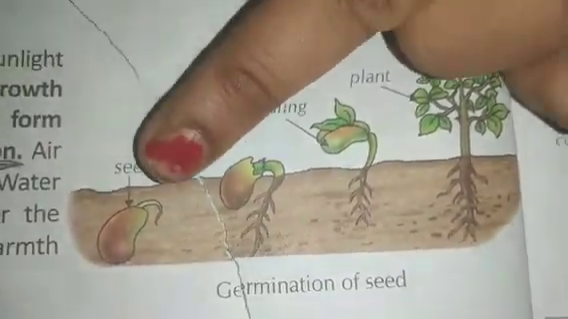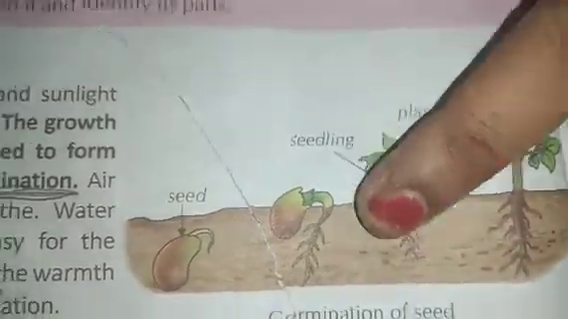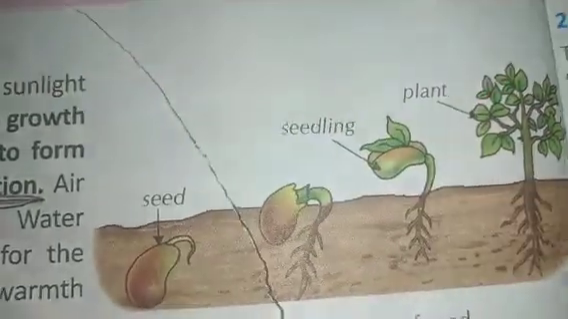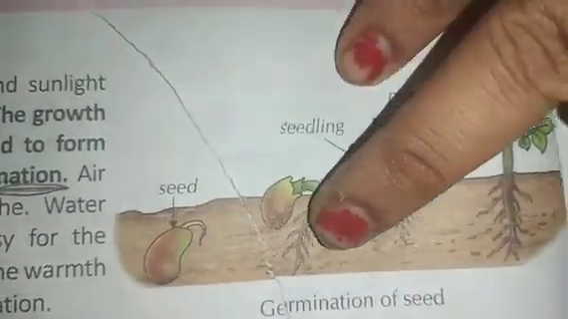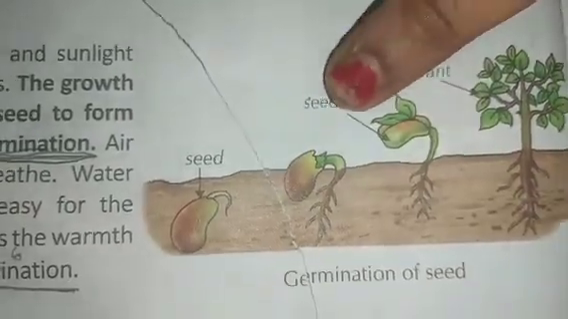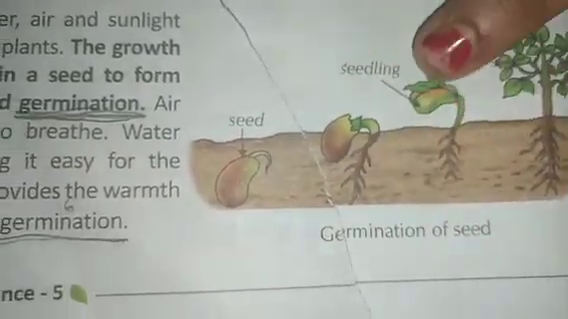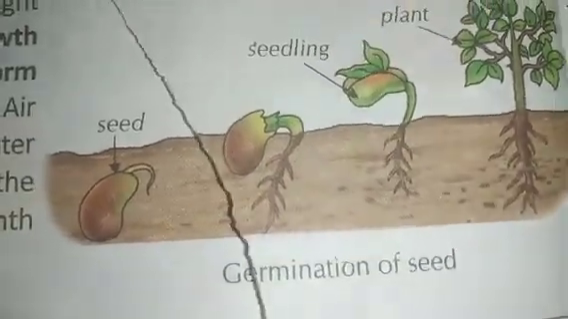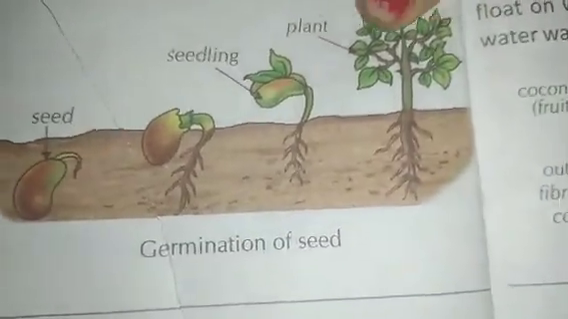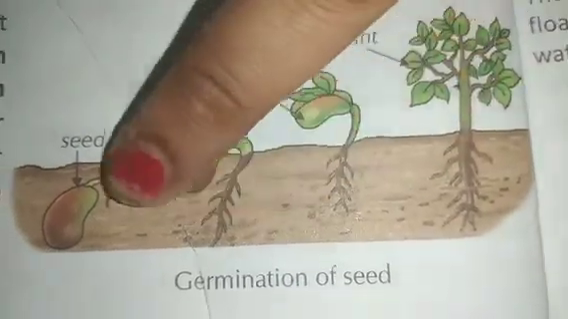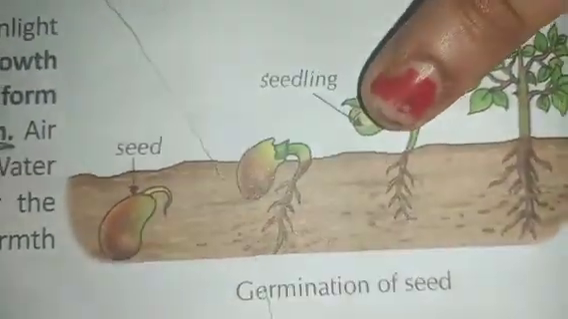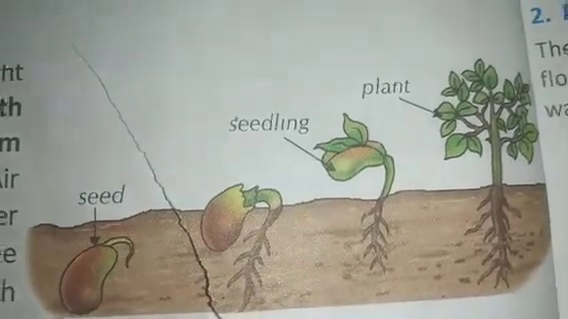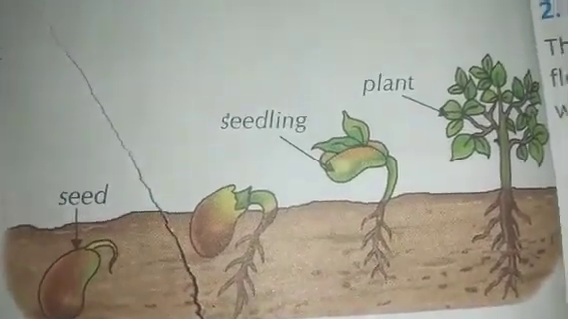Then slowly when you sow it into the soil, a small root slowly tears up the seed and comes out, and the roots are formed like this. Next, this is called seedling. See here, seedling, and two leaves can be seen. Then this is called young plant. Okay, this is the process of the germination of the seed. So the growth of the baby plant embryo within a seed to form a seedling or young plant is called germination.